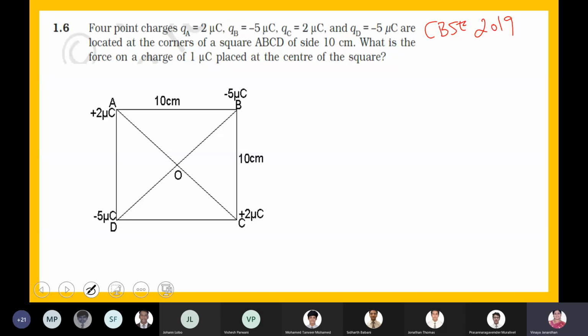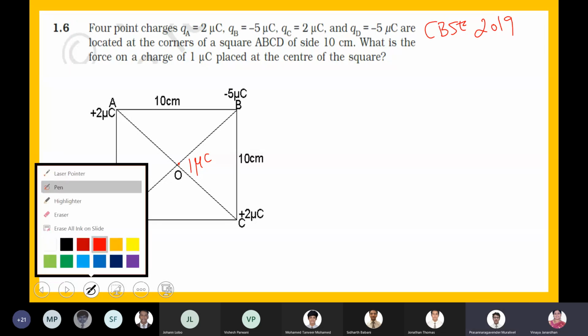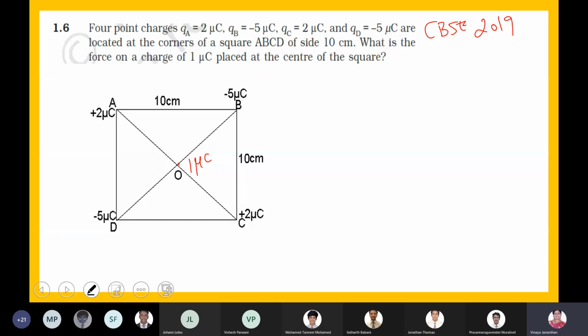What is the force acting on a charge of 1 microcoulomb placed at the center of the square? Is this question in the textbook? Yes, it's textbook numerical 1.6.